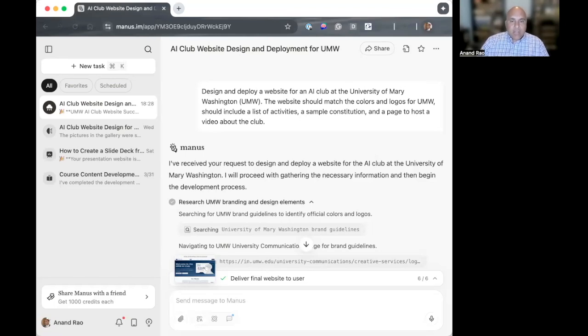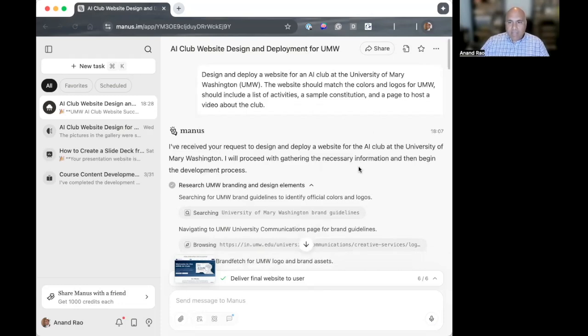Here's an example of one that I just did today, and I gave it an assignment to design and deploy a website for an AI club at UMW. We don't have an AI club, but if we did, maybe this would be the starting point for a web page for it. I said the website should match the colors and logos for UMW, should include a list of activities, a sample constitution, and a page to host a video about the club.